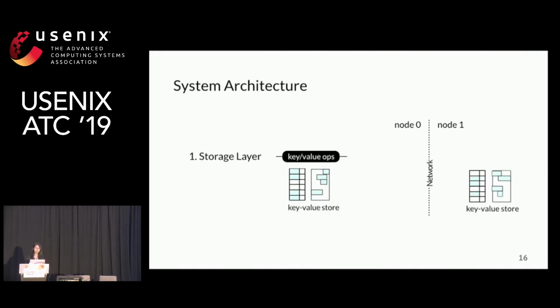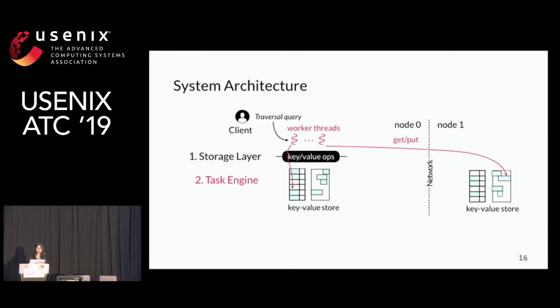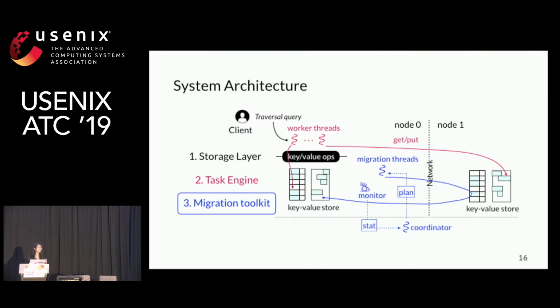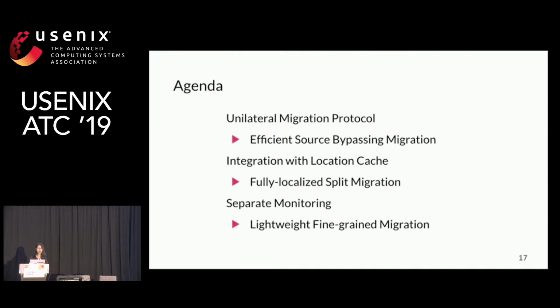Each server contains three components. The storage layer adopts an RDMA-friendly key-value store. The query engine handles requests from the clients by key-value operations. And Pragh adds a migration toolkit, which enables a monitor to collect statistics and migration threads to do live migration. And here is the outline of the remaining content. Due to time limit, I will introduce these three techniques.